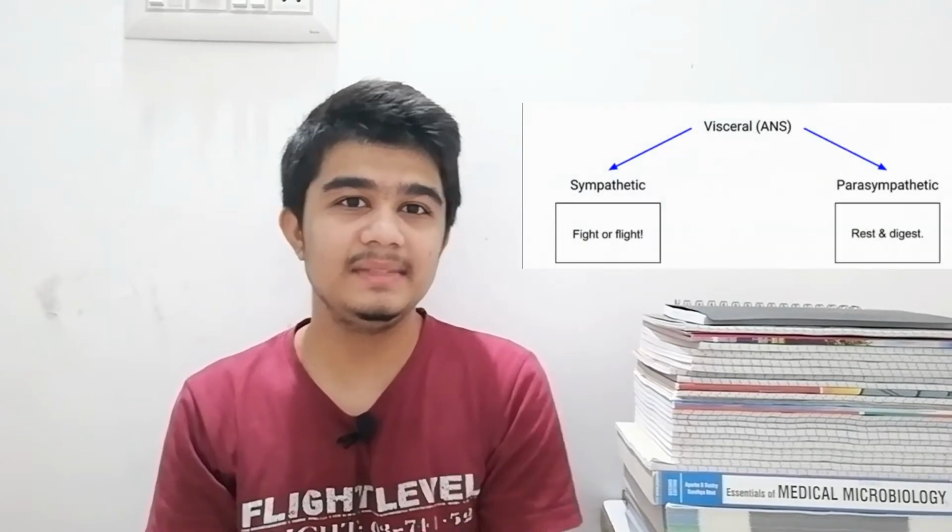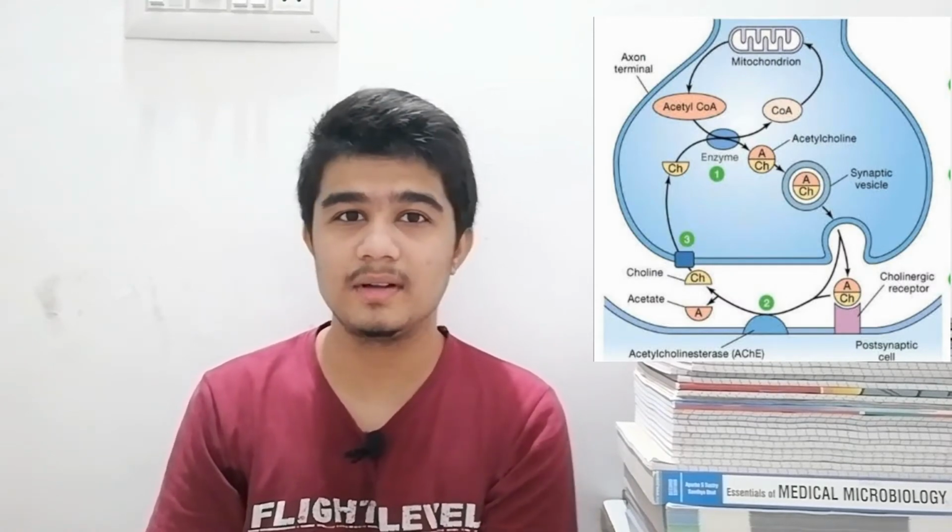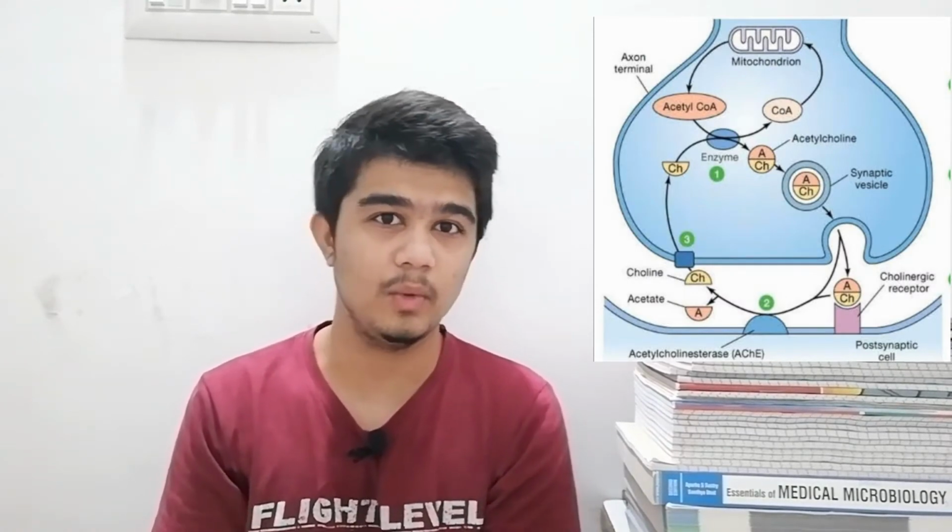Before jumping into organophosphate poisoning, I would like to tell something about the parasympathetic system. In our body we have two systems in the ANS, parasympathetic and sympathetic. Here we need only the parasympathetic system, so we are focusing on it. First point is that we have two systems, parasympathetic and sympathetic. Second point, what is the neurotransmitter for the parasympathetic system? The neurotransmitter is acetylcholine.